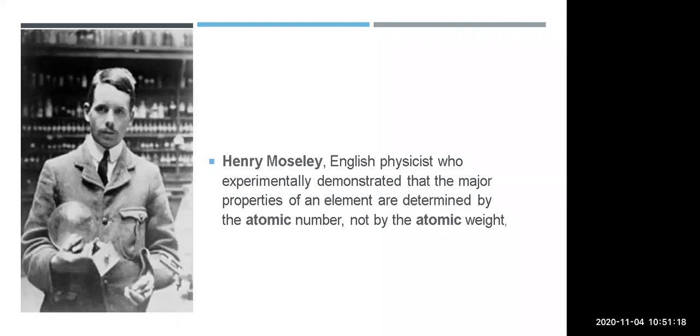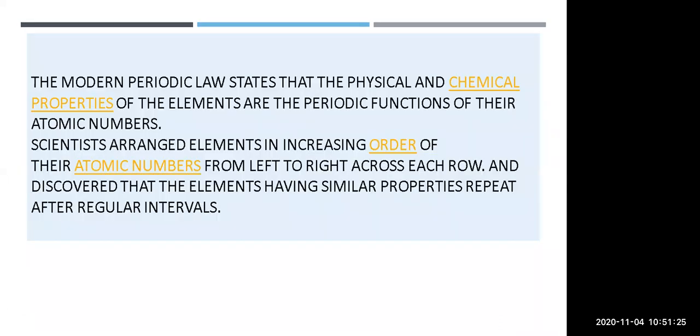So the properties of elements are a periodic function of their atomic numbers. The modern periodic law states that the physical and the chemical properties of the elements are periodic functions of their atomic numbers. Previously it was atomic mass, but now in the modern periodic table it has been put forth that atomic number is important.